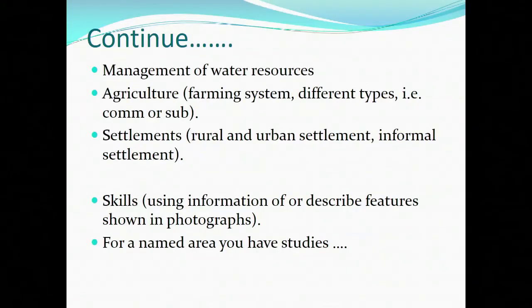And again, when we ask you a question based on a named area of study, make sure that you name the area and really answer the question based on the named area that you happen to name, and make sure again that those questions that start with a named area are catered for by information given in the case study that you find in your study guides.